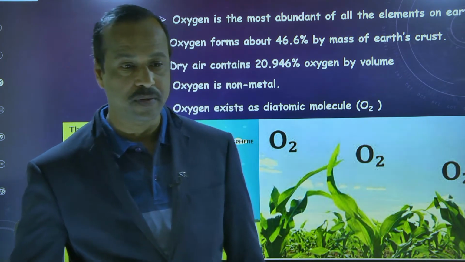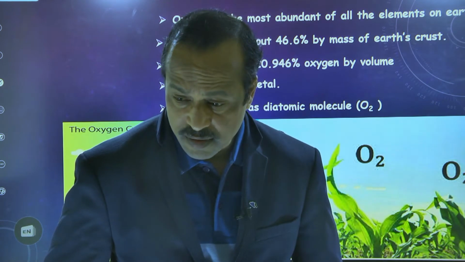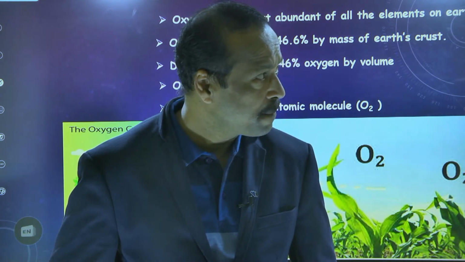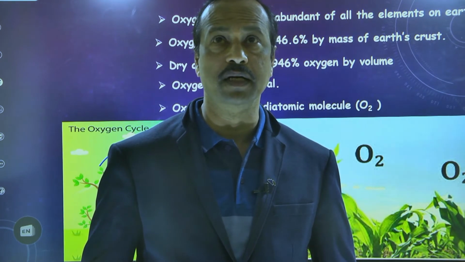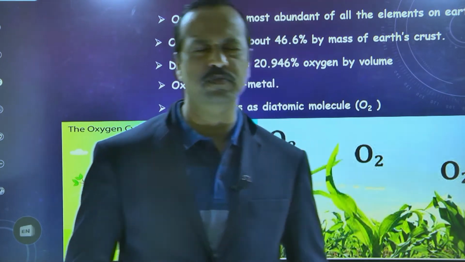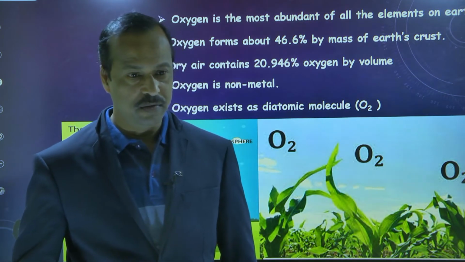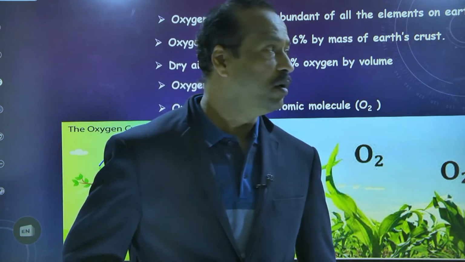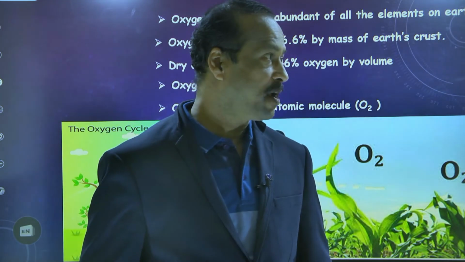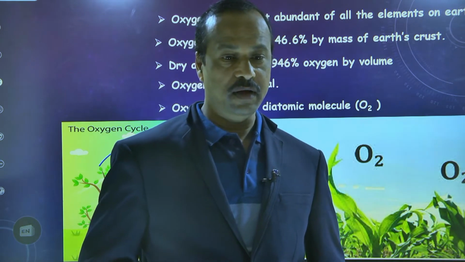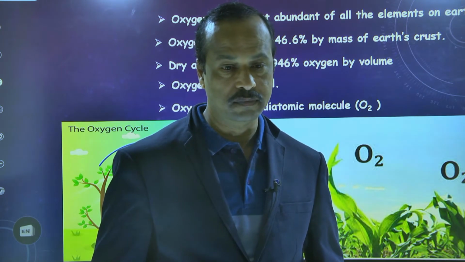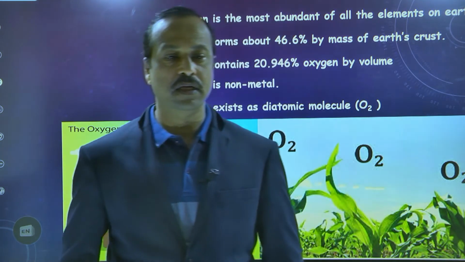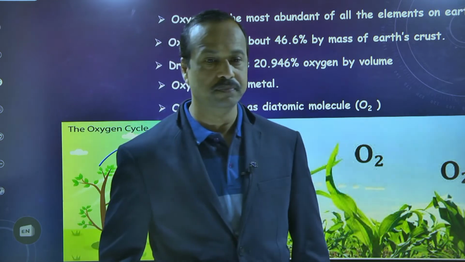What is the atomic number of gallium, sir? Yes. What is the atomic number of gallium? Boron, aluminium, gallium. So boron is 5, aluminium is 13, and what is the atomic number of gallium? 31. 31, sir. Yes, okay, sir. 31 is the atomic number of gallium. Okay.